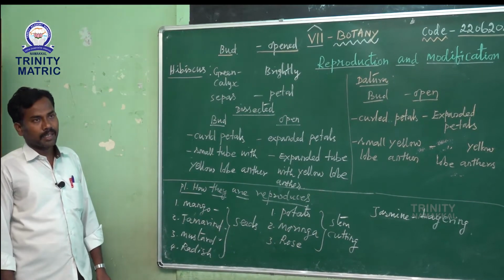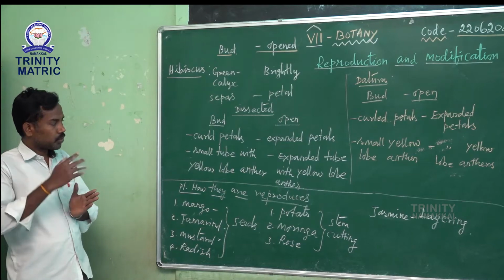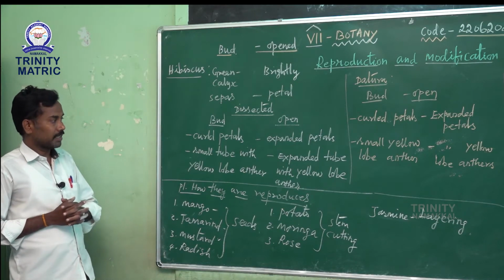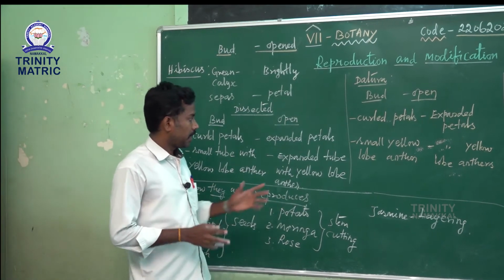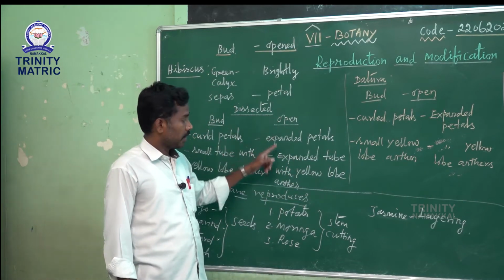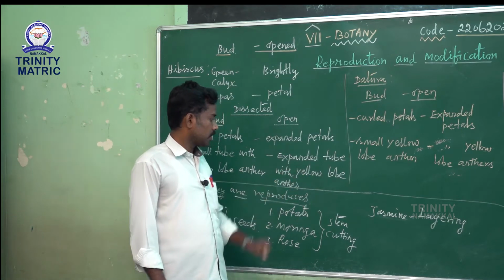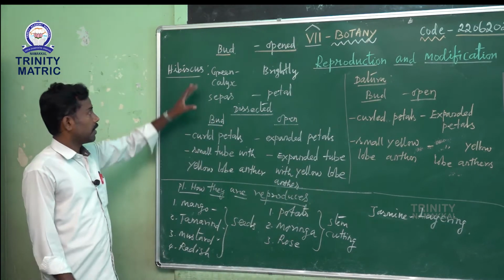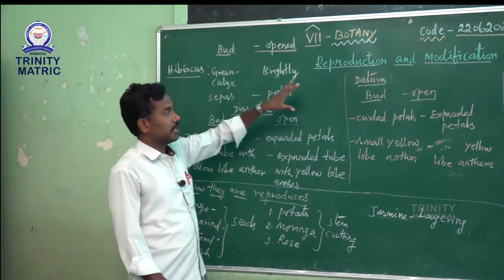Anther means the male reproductive part, showing a small tube with a yellow lobed anther. After opening, the tube is expanded, with yellow lobed anther. See that for hibiscus.